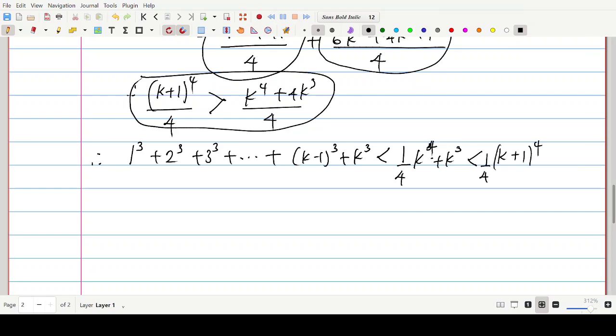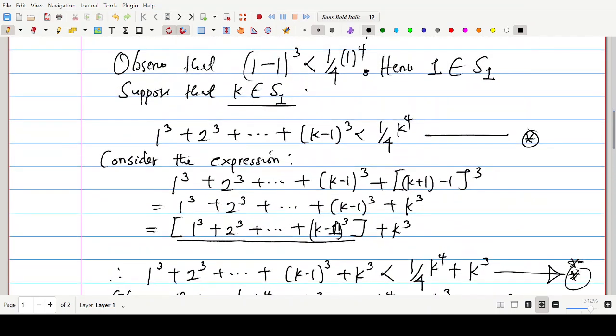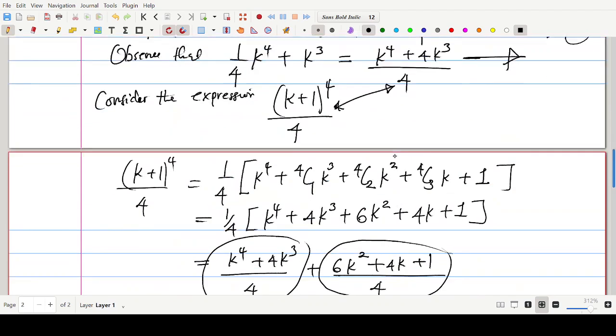So by the transitivity property of inequality, this can be written as 1^3 + 2^3 + 3^3 + ... + (k-1)^3 + k^3 strictly less than 1 over 4 times (k+1)^4. So we can have this statement very, very correct. So what are we saying? We are saying that the assumption of this statement over here, which is in star here, has implied this statement.